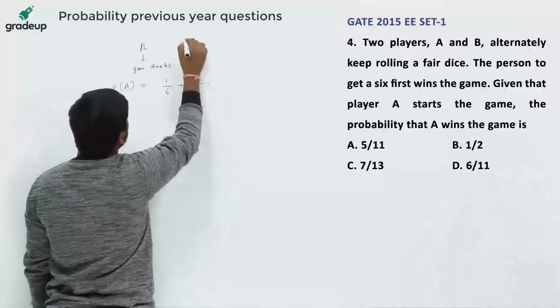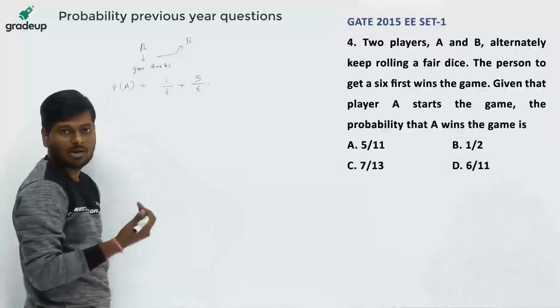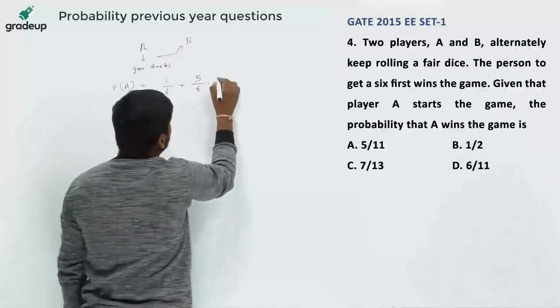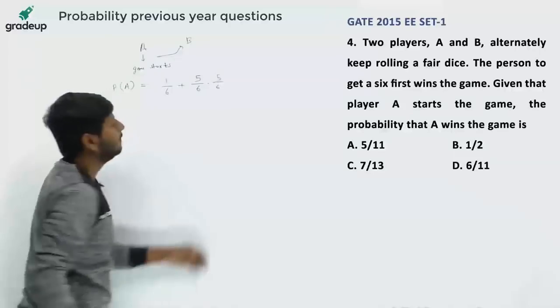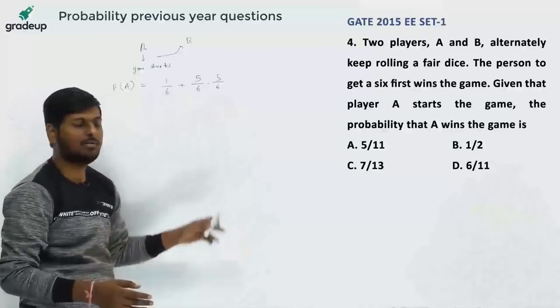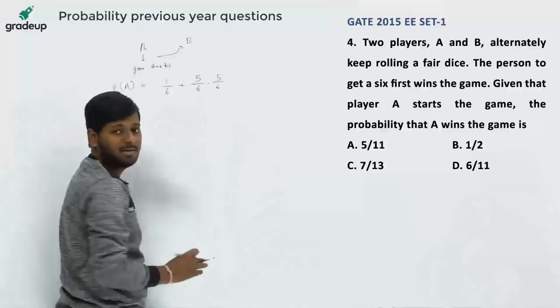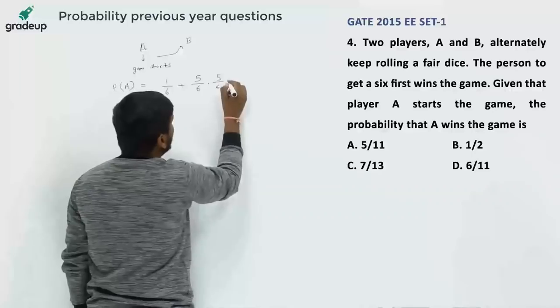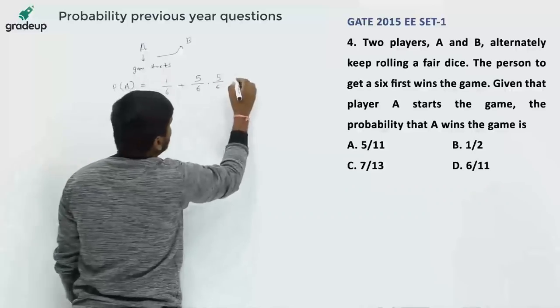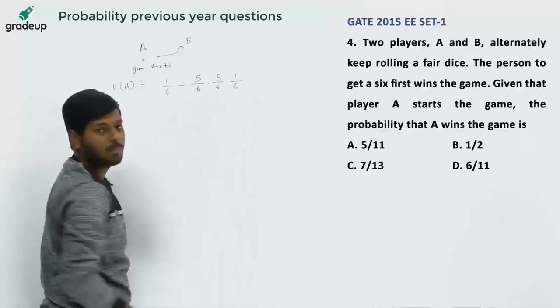Also B should not get a 6, because if B gets the 6, then the game is over and B wins. But we have to find the probability of A winning, so B should also get a number other than 6, and A gets 6 in the next attempt. So for the second attempt, this is the probability.